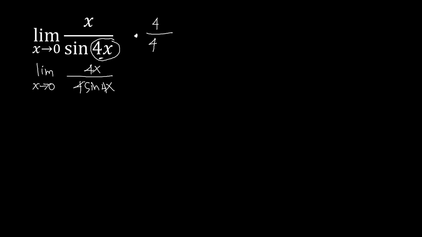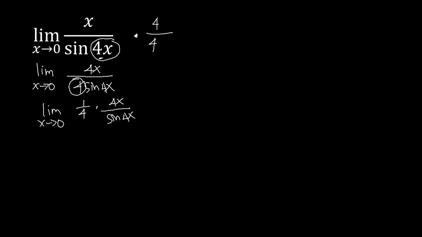Then we are going to get the constant multiple out. Getting out this 4 here, since this is in the denominator, this will be equivalent to 1 over 4 times the limit of 4x over sine 4x as x approaches 0.